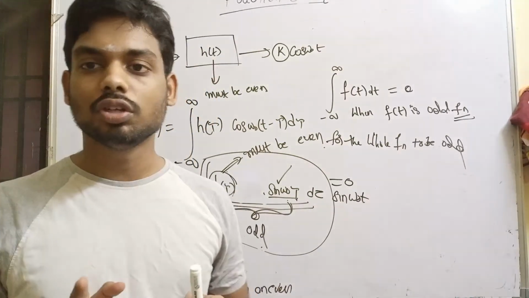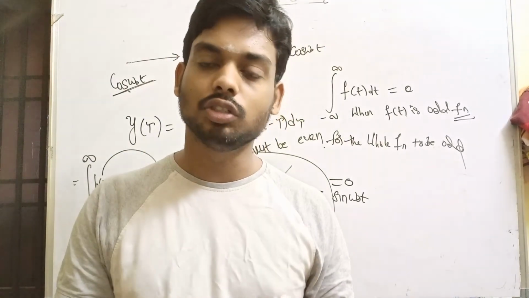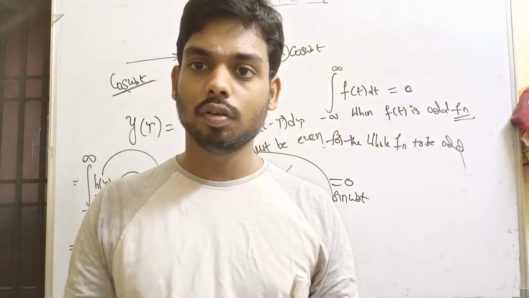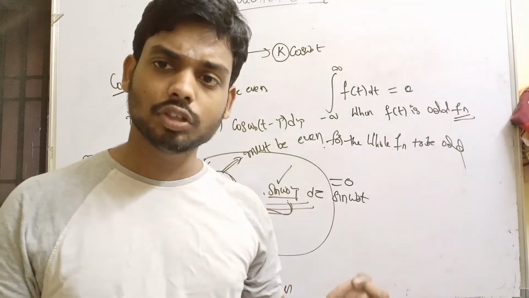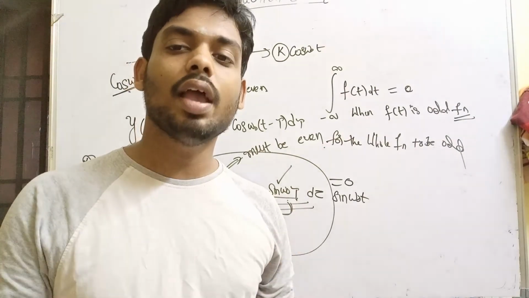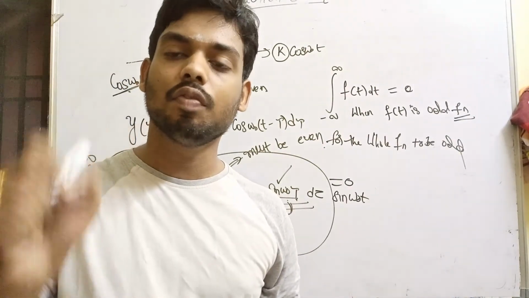The conclusion is that for a sinusoidal or cosinusoidal function to be an eigenfunction of the system, h of t has to be an even function.